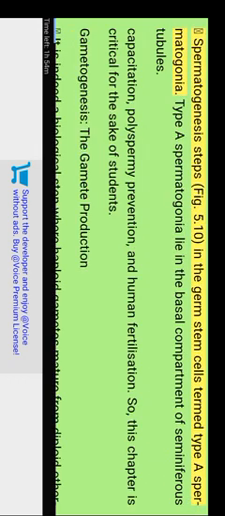The seminiferous tubules have 2 types of cells: Sertoli cells and germinal cells, the spermatogonia. The arrangement of Sertoli cells divides the seminiferous tubules into 2 compartments: the abluminal compartment and the basal compartment. Spermatogenesis steps, figure 5.10. In the germ stem cells, type A spermatogonia lie in the basal compartment of the seminiferous tubules.